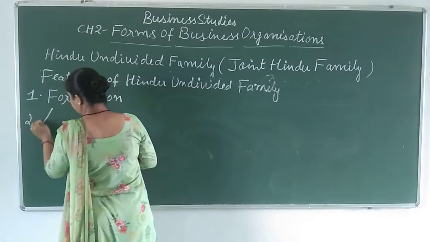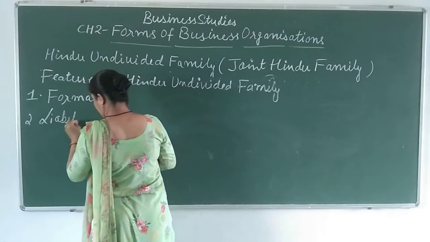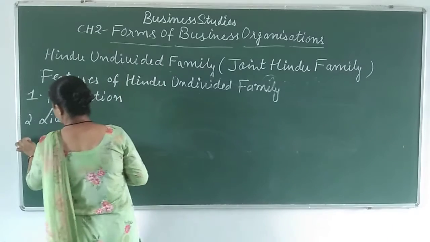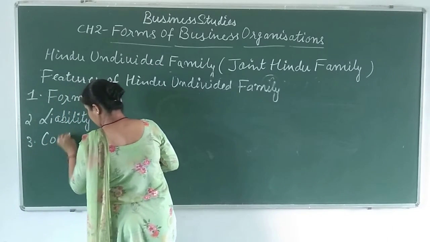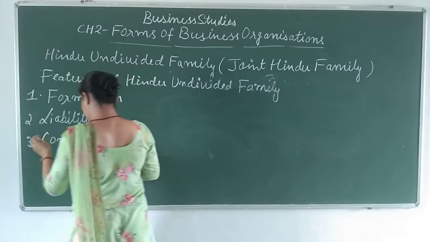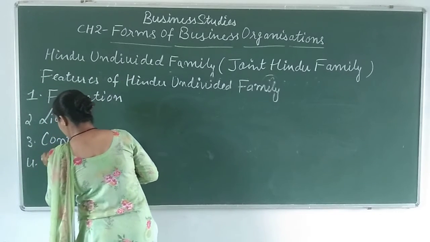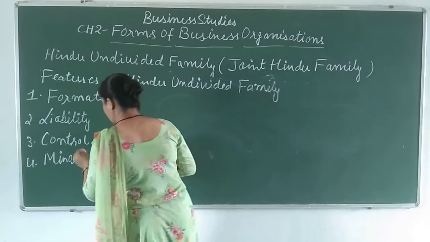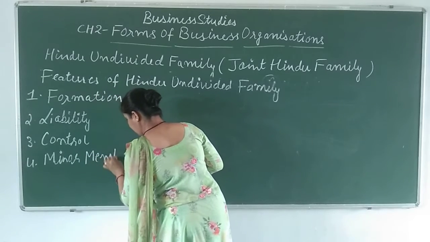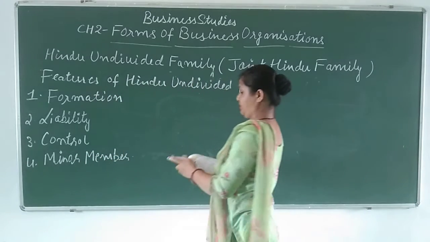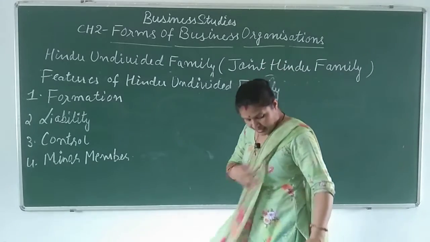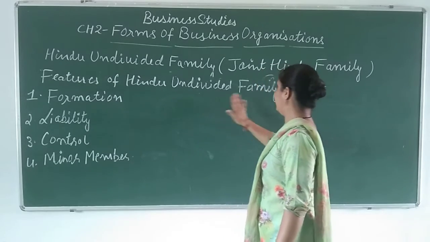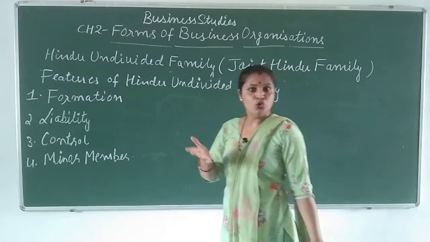Second is liability. Then third is control, and the fourth is minor member. So these are the 4 features of Hindu undivided family, or we can say joint Hindu family.